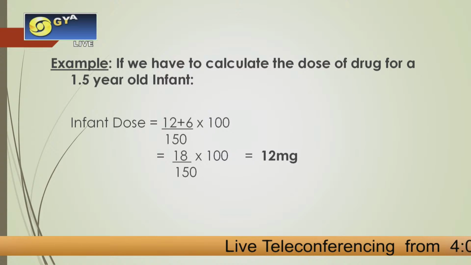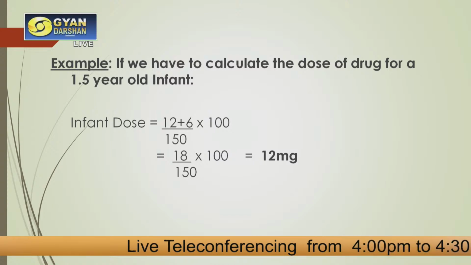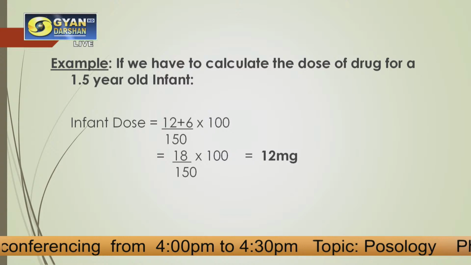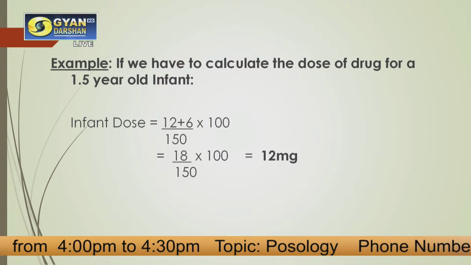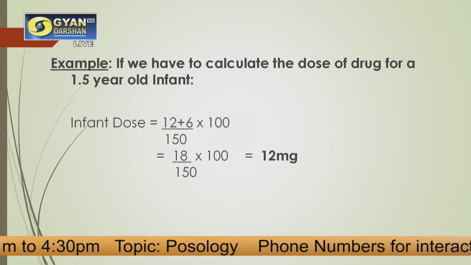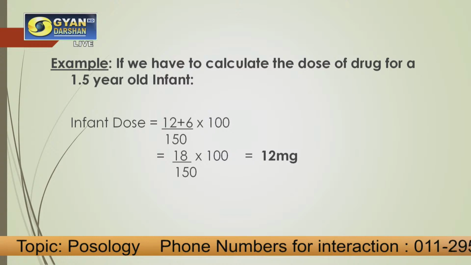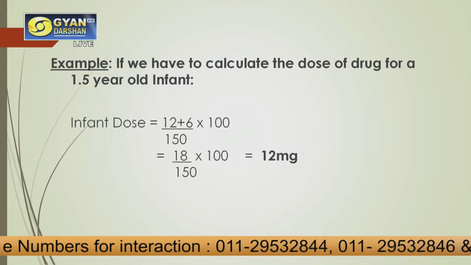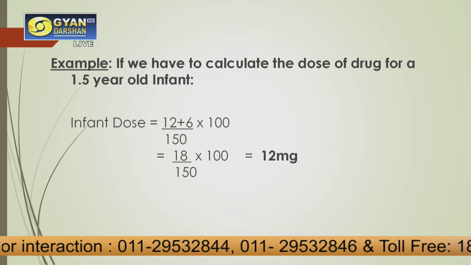First of all, infant dose is equal to 12 plus 6. That is 12 months plus 6 months for a 1.5-year-old infant, that is 18 months, divided by 150 into 100, which is coming out to be equal to 12 milligrams.